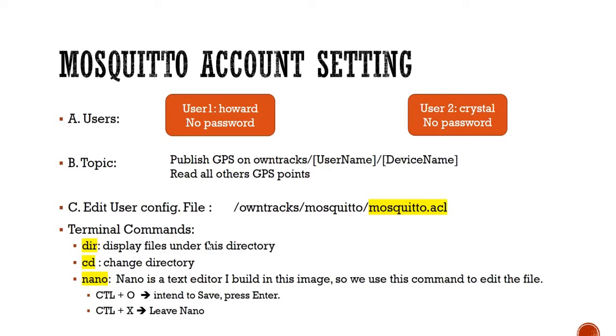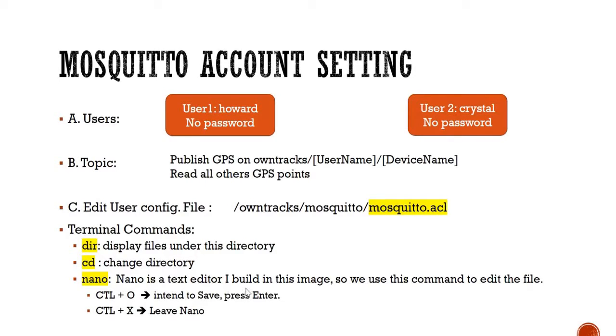And there are also a few commands that we will use. The first one is dir. That means that it will display files under this directory. The second one is cd, to change directory. The third one is nano.